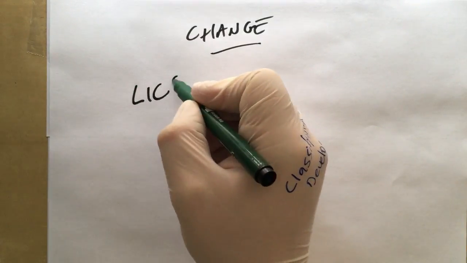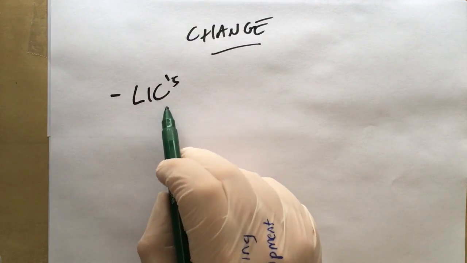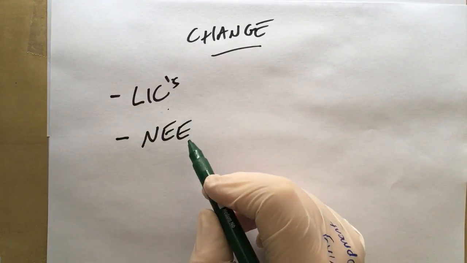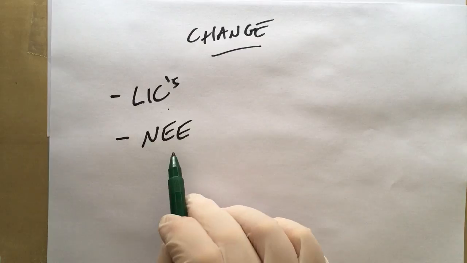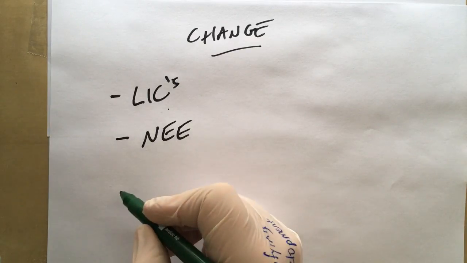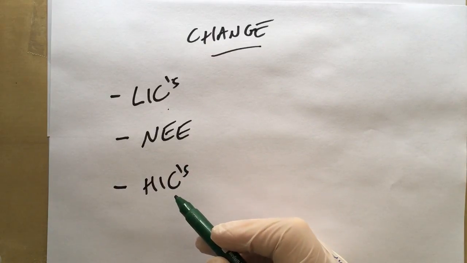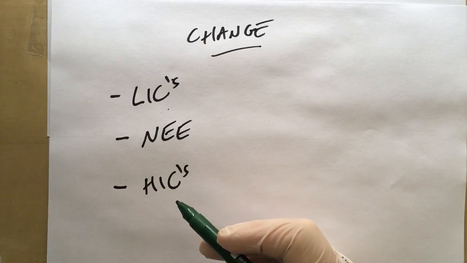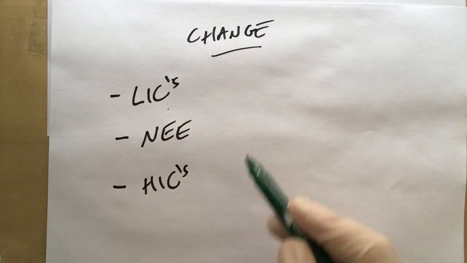Now, in GCSE courses, particularly the AQA course, we talk about LICs, lower income countries. Then we have newly emerging economies, and in those you might want to include Brazil, India and China. So those are newly emerging economies. And then we have higher income countries. The higher income countries are the ones like in North America we have the USA, in Western Europe maybe France and Germany and the UK. So there's different ways of classifying countries now.